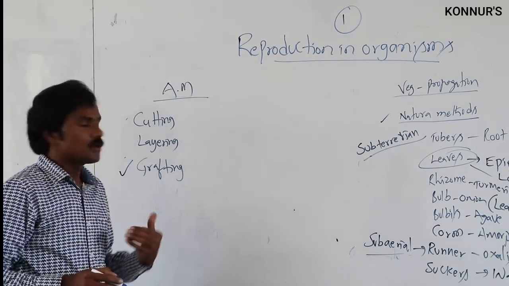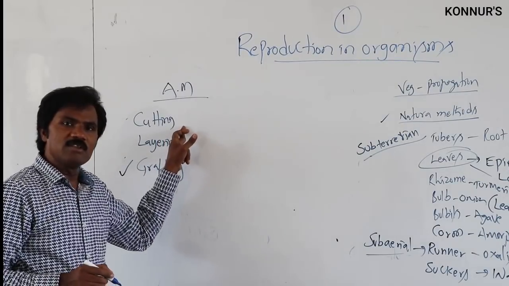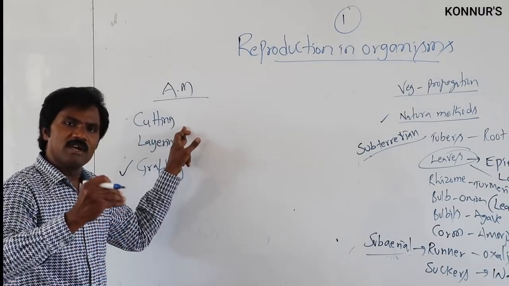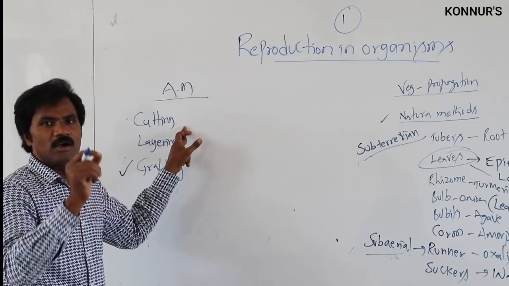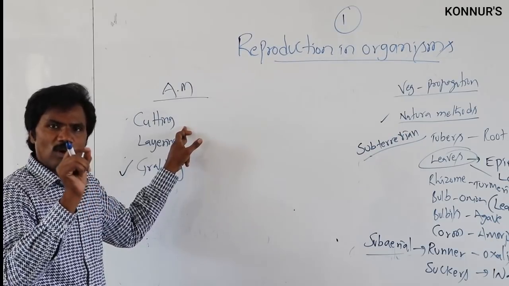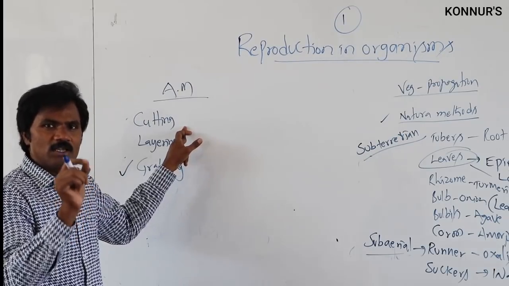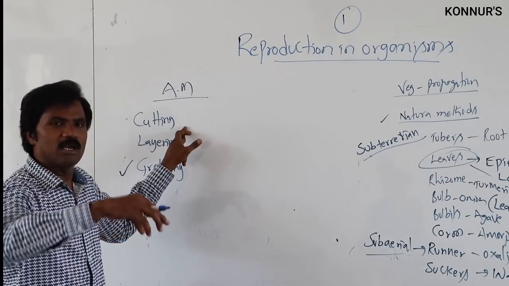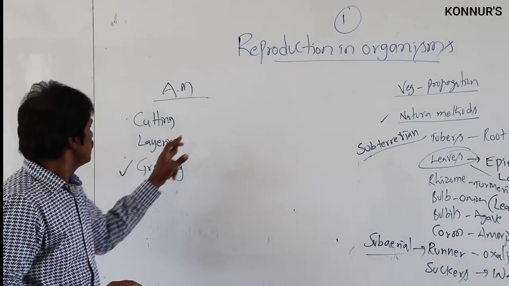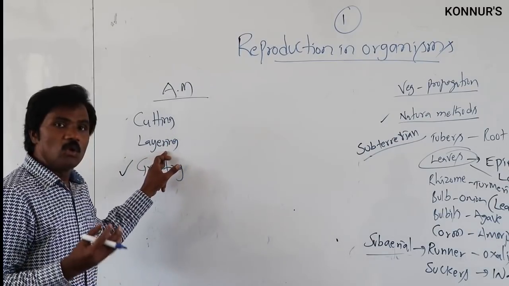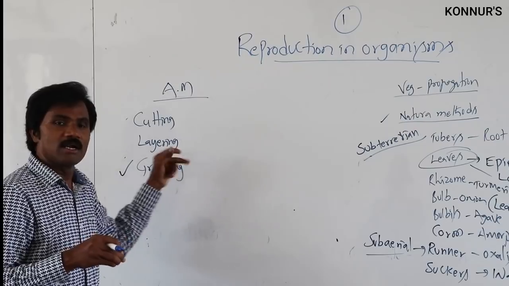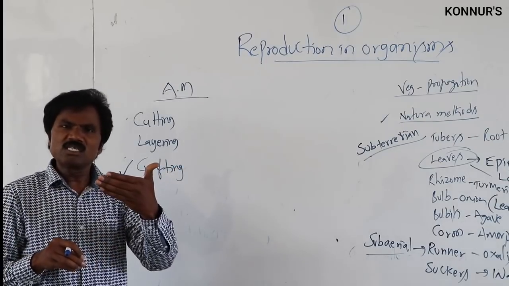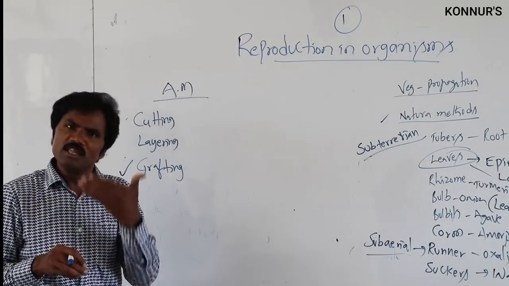In cutting, the name itself represents it: one separates a well-hygienic part of the parent plant, either root, stem, or leaf, and propagates it into a complete plant. Then layering: within the parent plant, one pegs a soft shoot.